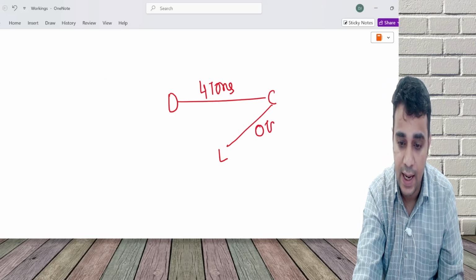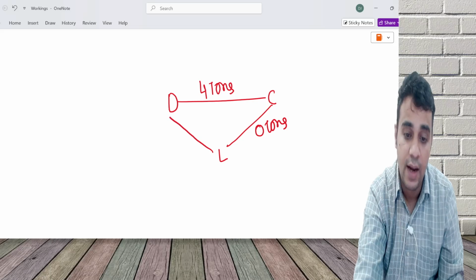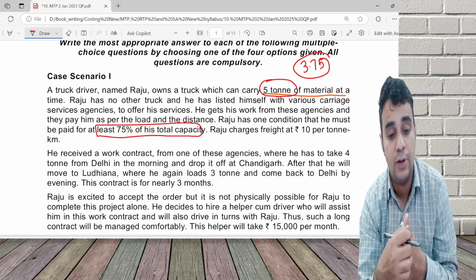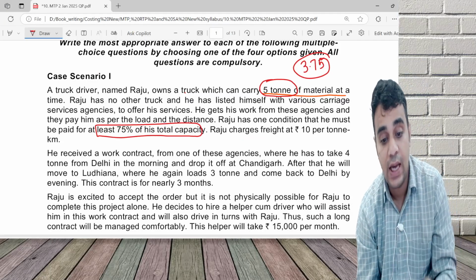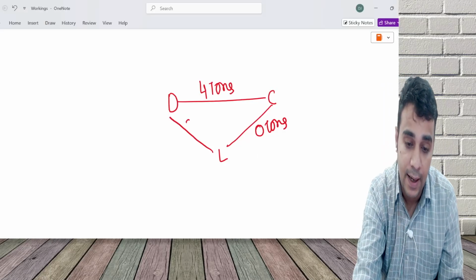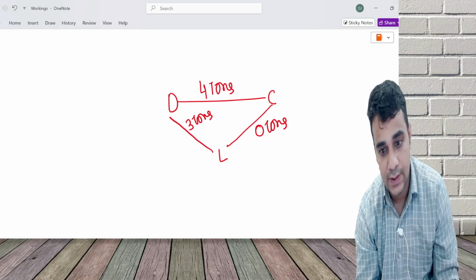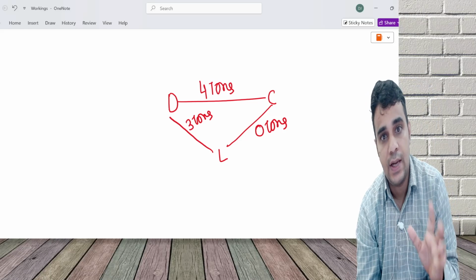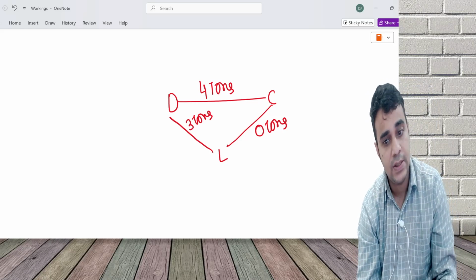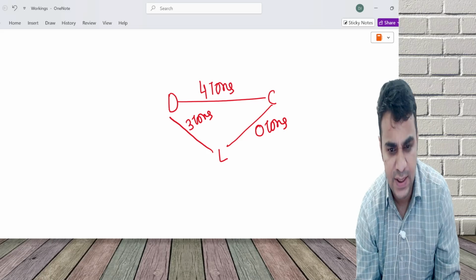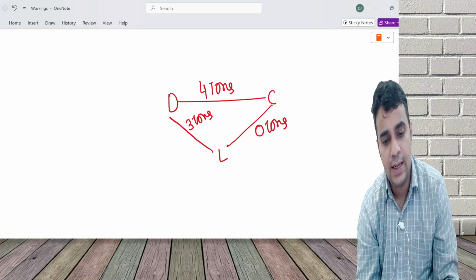Nothing is mentioned, so I carry 0 tons. In Ludhiana, he will load 3 tons and come back. This is what I have to do. Start from Delhi, carry 4 tons. From Chandigarh to Ludhiana, carry no weight, but we are going to charge for minimum 3.75 tons. And Ludhiana to Delhi will be 3 tons.